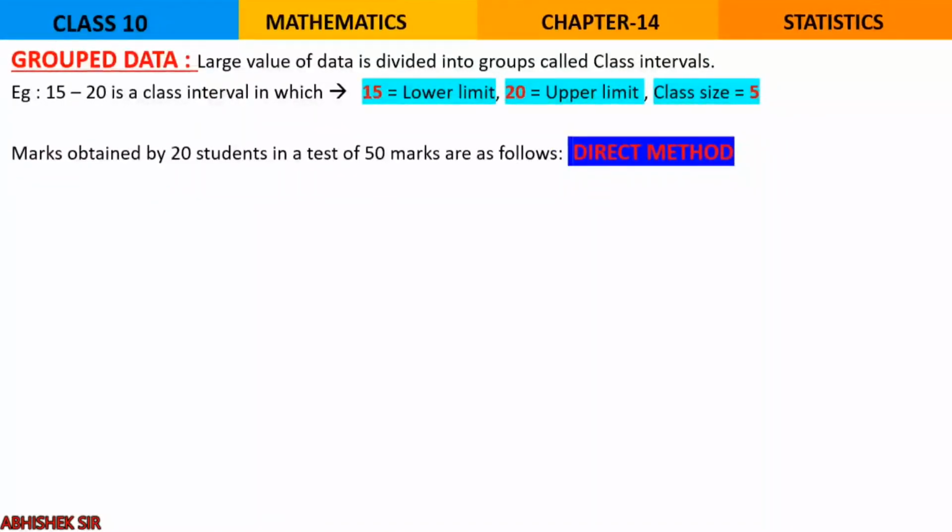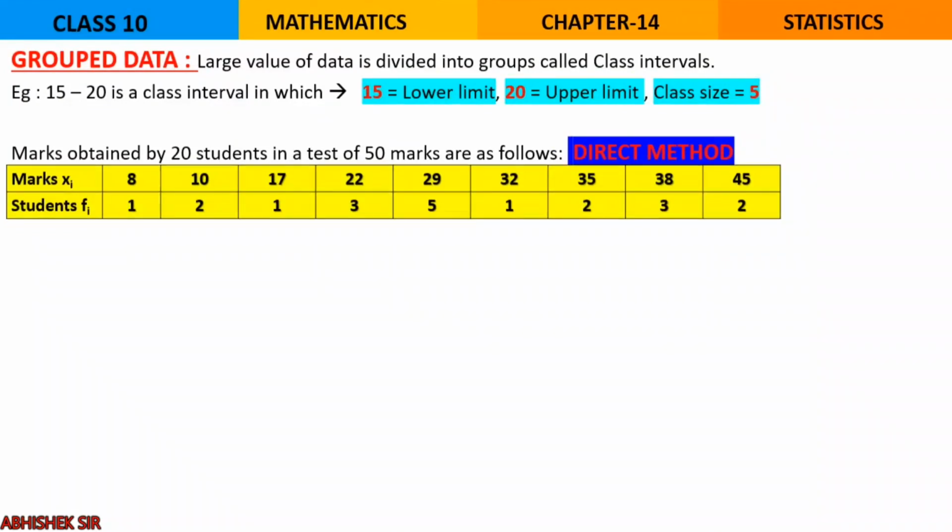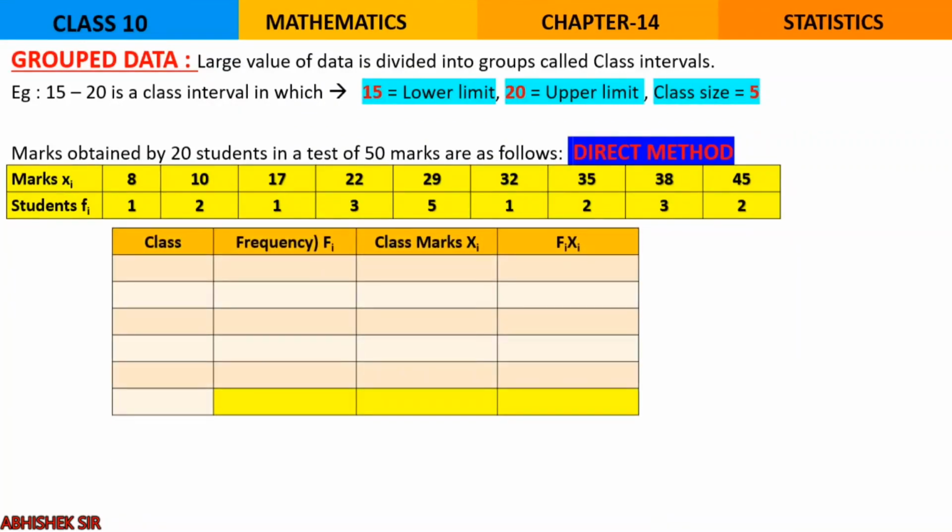Now let us take the same question, and now we will be forming different groups. So the question remains the same, but instead we will have to form groups. Let us see how we will write it in a table. First of all, we will have a column of class over here. You see, we will form groups over here. Then the frequency will be repeated, and note that the frequency will have to be recalculated.